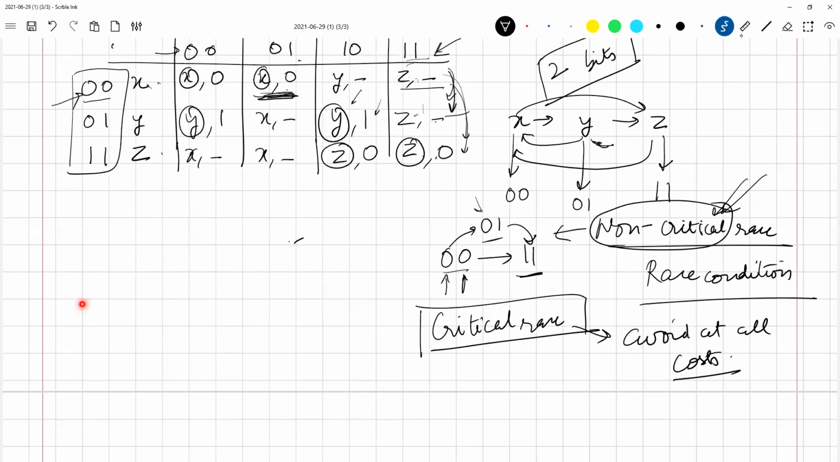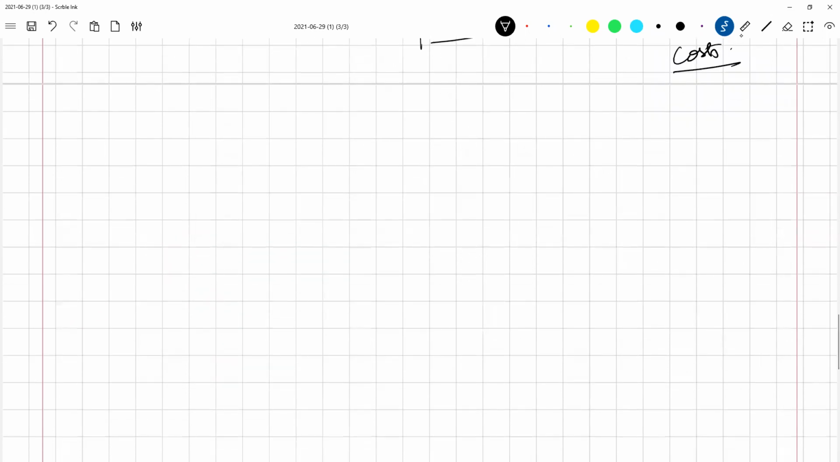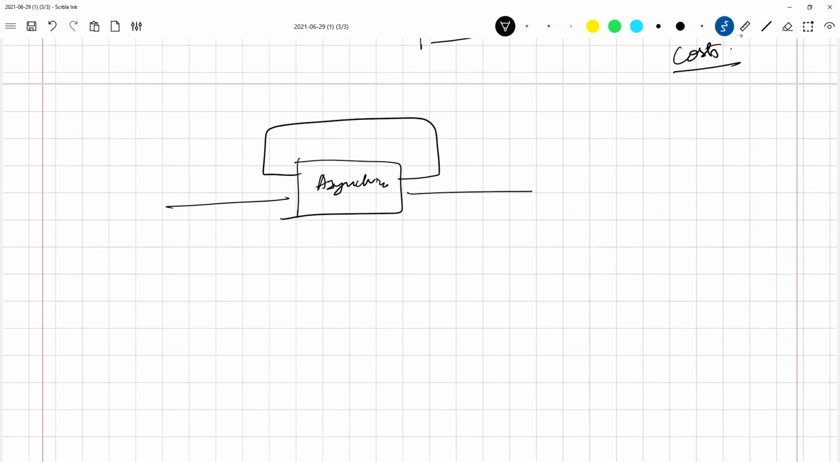If you look at an asynchronous circuit, let us say we have an asynchronous circuit. You have some feedback, you have some input, and you have some output. What is happening to this feedback? This is running at all times. This is like a combinational circuit in one sense, with a feedback attached to it, but it is running at all times.